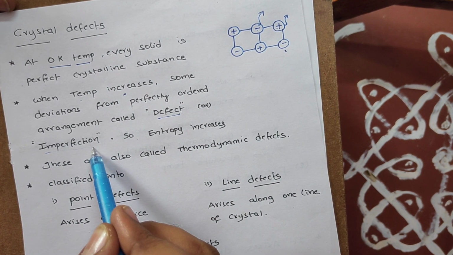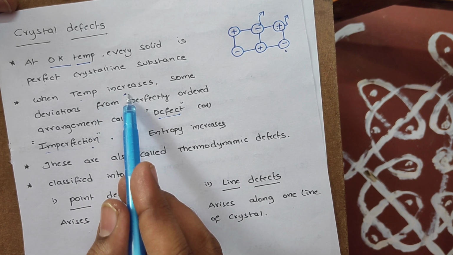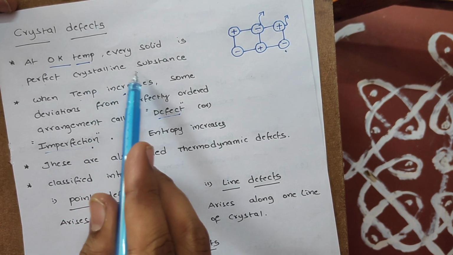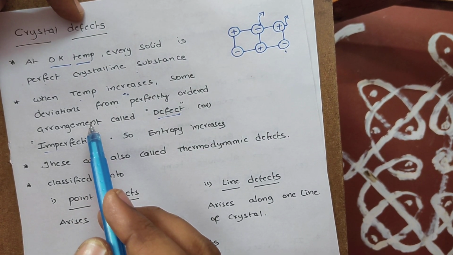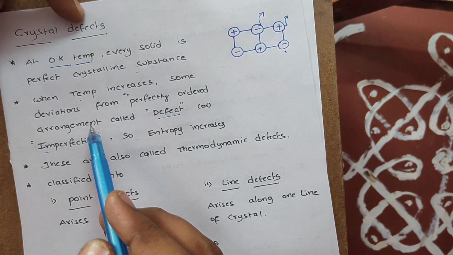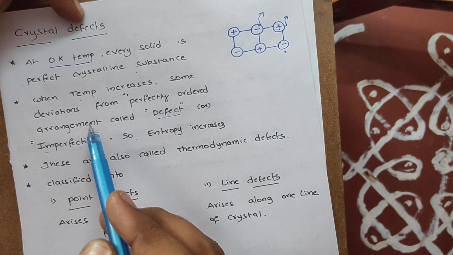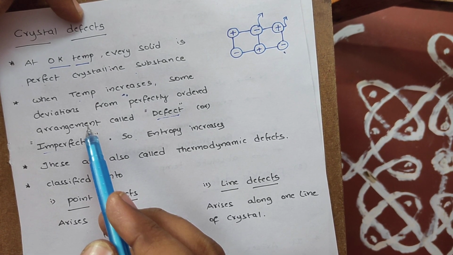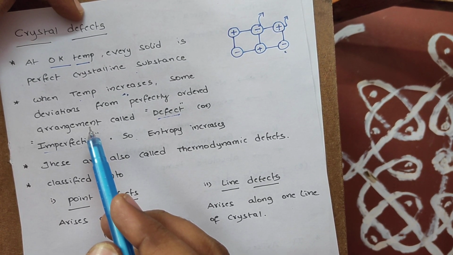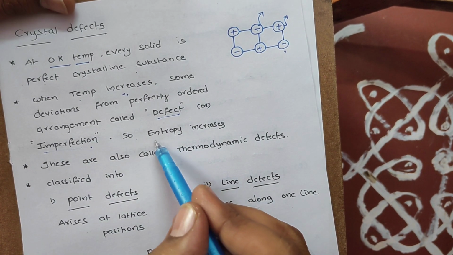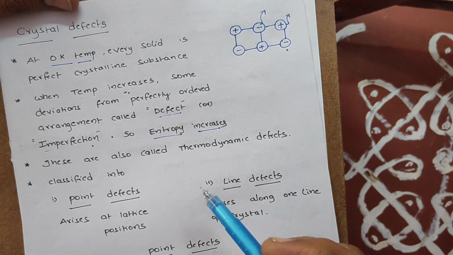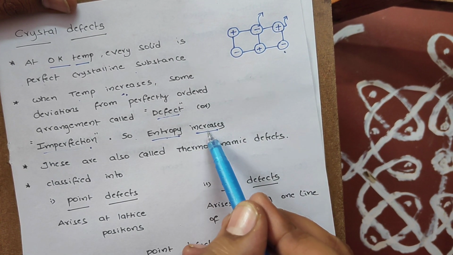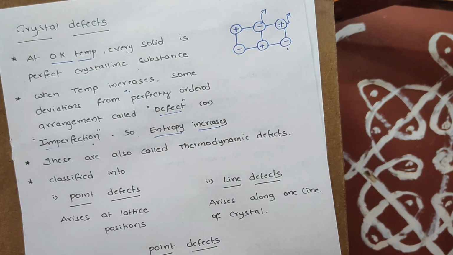Okay, so whenever temperature increases, students, keep in mind, every solid substance experiences such defects. And that's why the ordered structure becomes a disordered structure because defects are there, and that's why the entropy of the system also gradually increases, because disorderness increases once temperature increases.